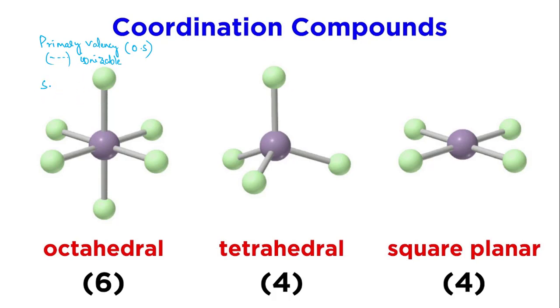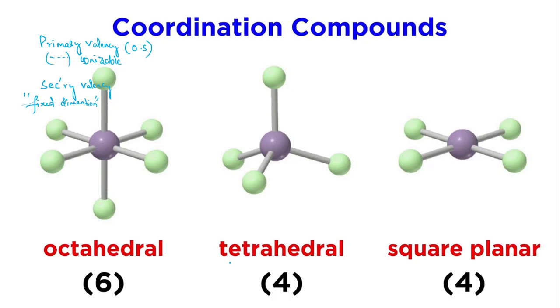Whereas the ligands which are satisfying the secondary valency have fixed dimensions, because they have a very intimate association with the central metal cation. That is the reason they have fixed dimensions in three-dimensional space.